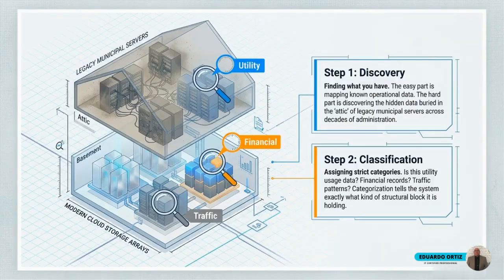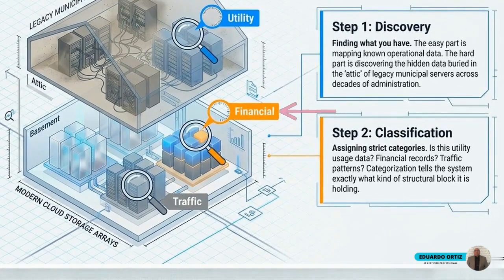Step 1. Discovery. Unearthing legacy records from decades-old unindexed servers in the dusty attic above is difficult. Step 2. Classification. The clean, modern arrays below tell the system exactly what kind of block, whether a financial or traffic-related asset, it is currently holding.